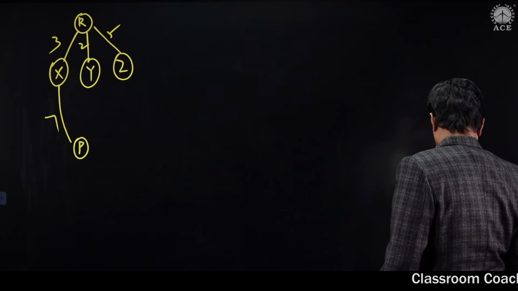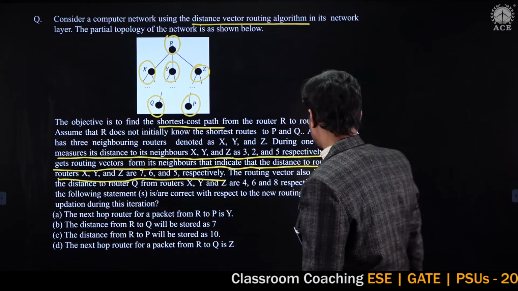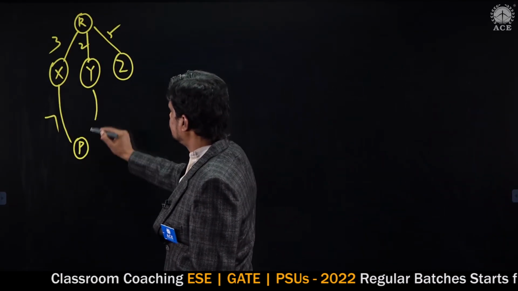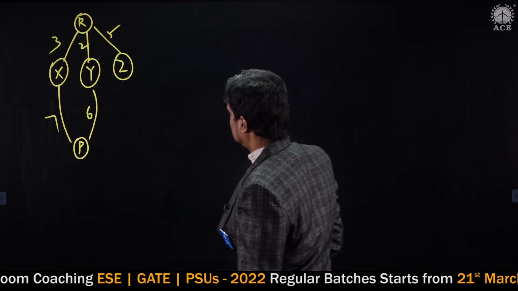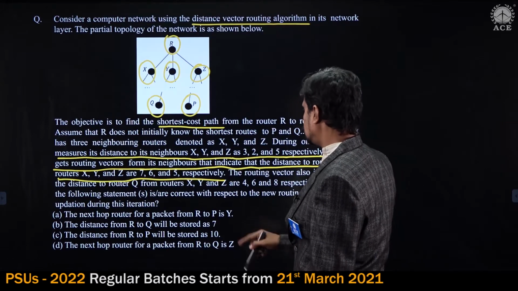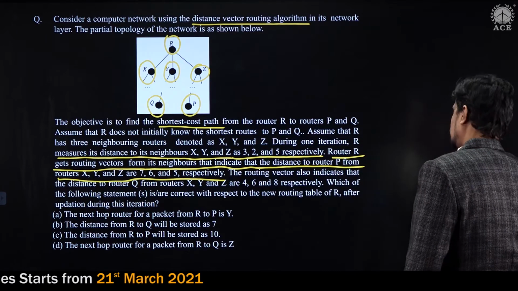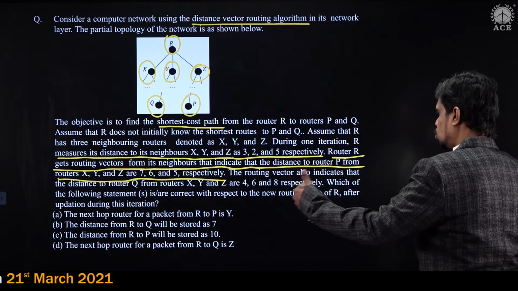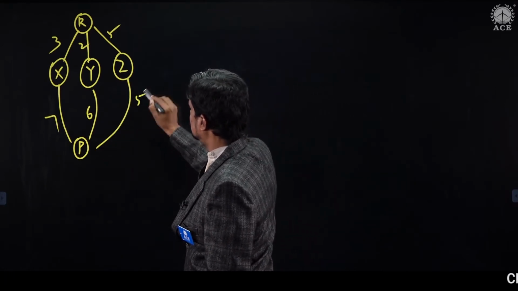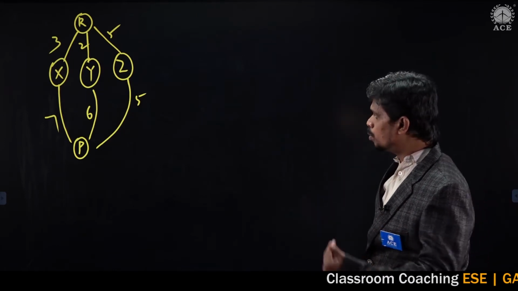From Y towards P, what is the cost? 6. From Y towards P, we have a cost of 6. And from Z towards P, we have a cost of 5. Now we are calculating the shortest path from R to P.